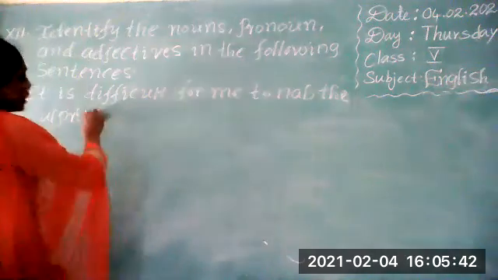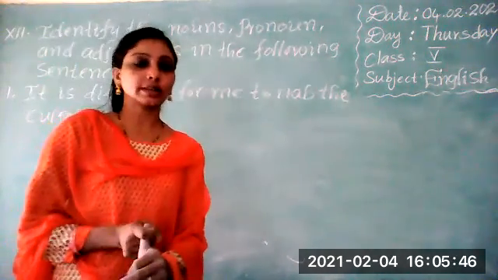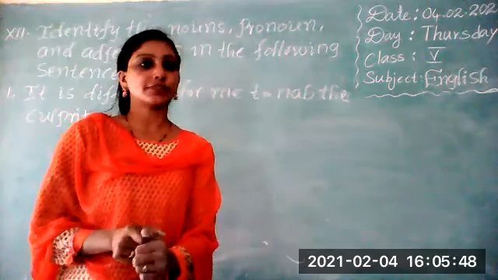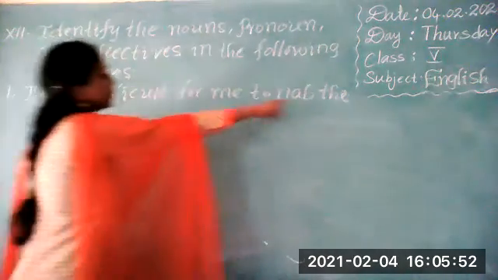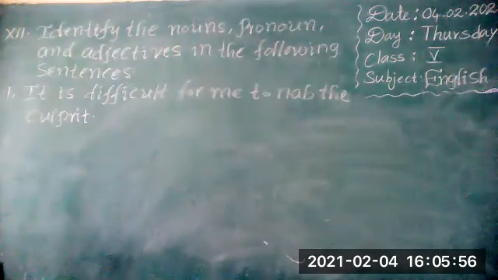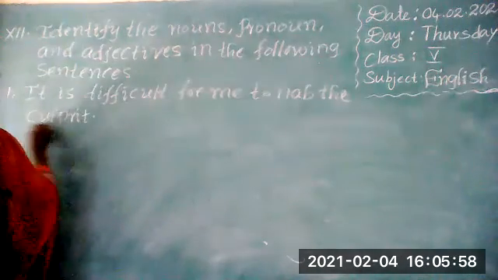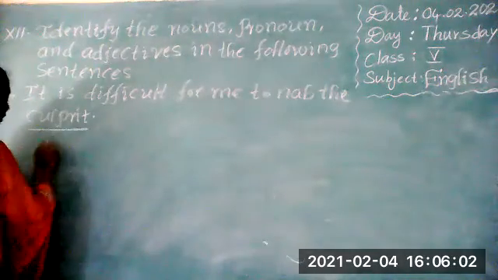In this sentence, we have to identify first what is a noun, what is pronoun, and what is adjective. So look at here. It is difficult for me to nab the culprit. What is the noun in this sentence? Culprit. That means criminal. So first we should write here noun.